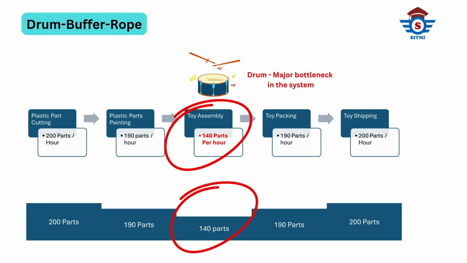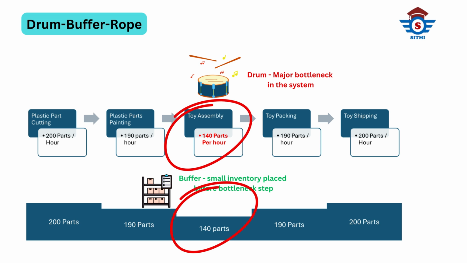The next concept is the buffer. The buffer is a small amount of extra inventory or time placed before the bottleneck. This ensures the bottleneck never stops working due to missing parts or delays. It protects the drum from interruptions.